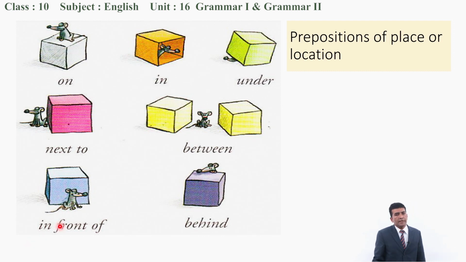Next preposition here is in front of. Here is a box. The mouse is in front of the box. And where is the mouse here? In the last picture, the mouse is behind the box. Behind the box.